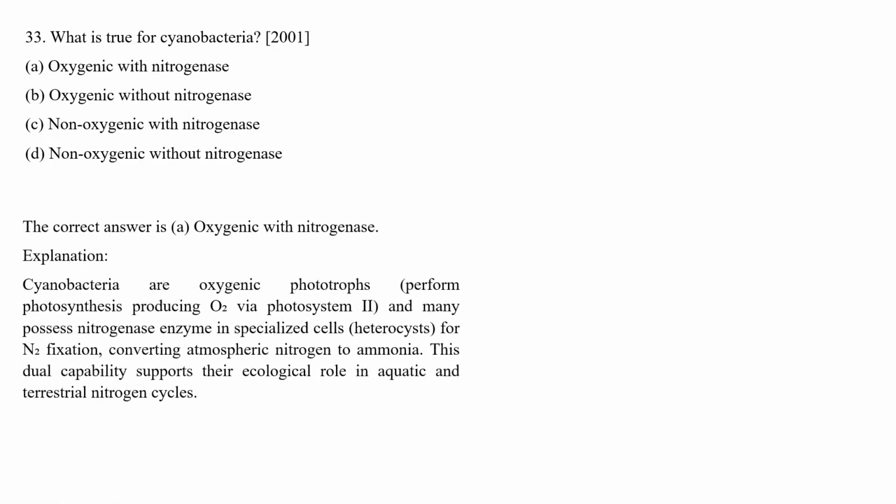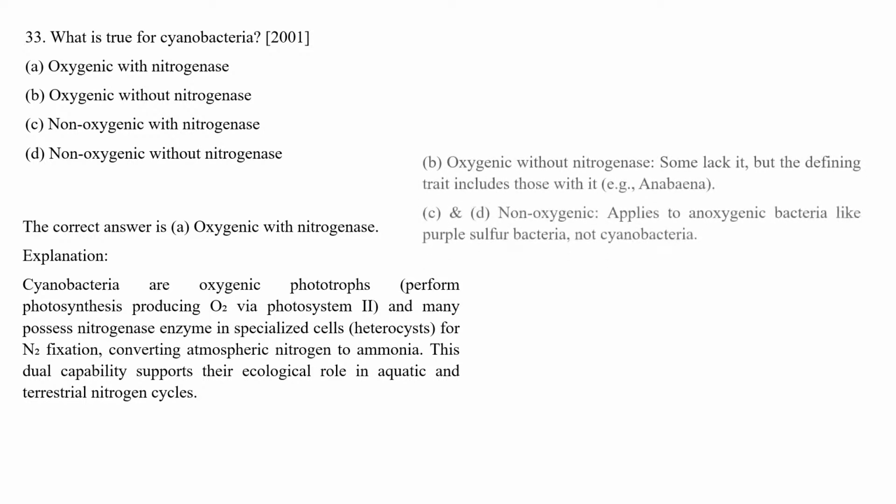What is true for cyanobacteria? The four options are oxygenic with nitrogenase, oxygenic without nitrogenase, non-oxygenic with nitrogenase, and non-oxygenic without nitrogenase. The correct answer is oxygenic with nitrogenase. Cyanobacteria are oxygenic phototrophs which perform photosynthesis producing oxygen, and many possess the nitrogenase enzyme in specialized cells called heterocysts for nitrogen fixation. Let's move to the next question.